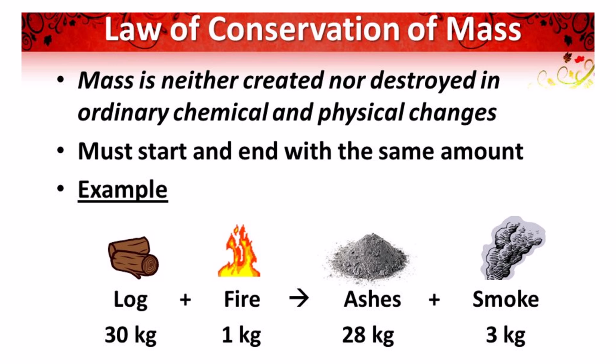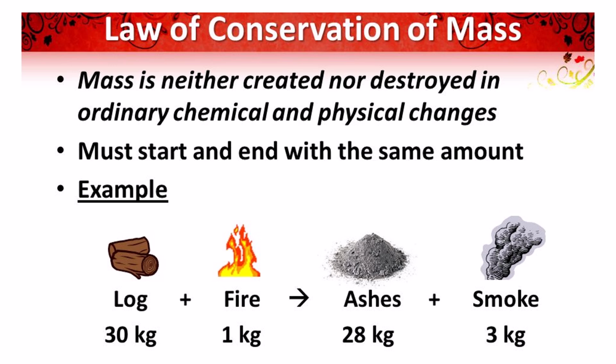Okay. So first thing we need to understand is that we have something called the law of conservation of mass, the law of conservation of energy, all of these things about the conservation. We cannot create something from nothing. Okay, so the definition there is the mass is neither created nor destroyed in an ordinary chemical or physical change. Okay, we can't make a cake unless we have all the ingredients to make the cake. So we need to make sure that whatever we start with, we're also ending with.